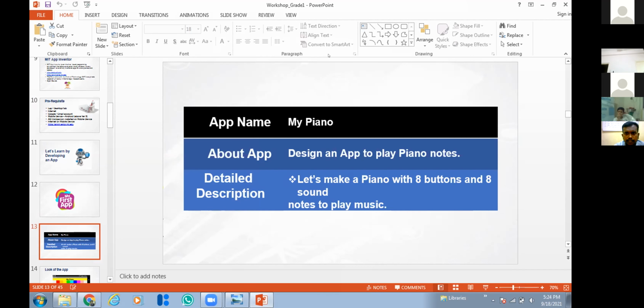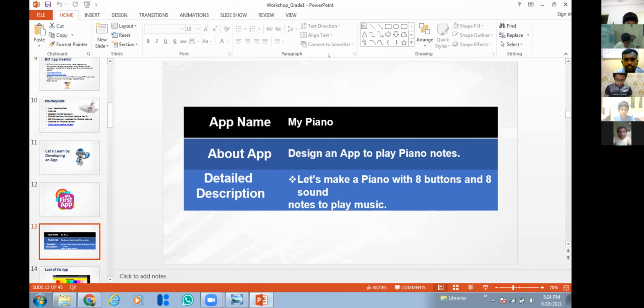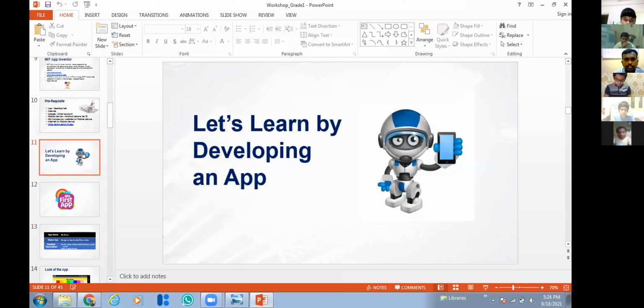Some of you have raised your hand. Any doubts? Vedika, Ashrita, if you have doubts, you can send a message in the chat box, and Vikas also raised your hand. Vikas, do you have any doubts till this? If you don't have any doubts, lower your hand.